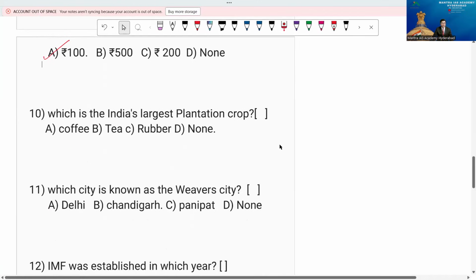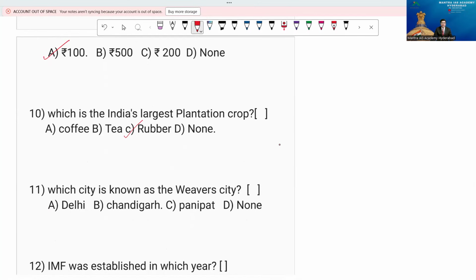Question number 10. Which is India's largest plantation crop? Option A, coffee, B, tea, and C, rubber. No doubt, the answer for this question is rubber.